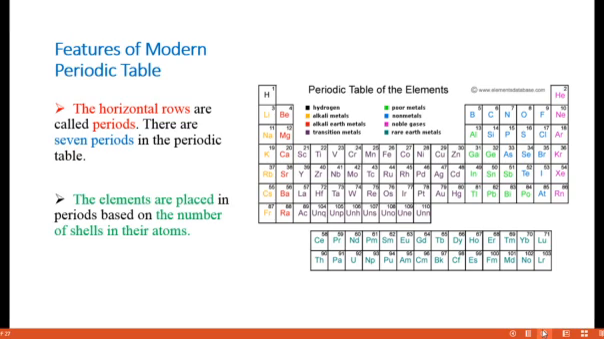The elements are placed in the periods based on the number of shells in their atoms. Okay. So how many shells? For example, hydrogen has only 1 shell. Lithium has 2 shells, so it comes under the second period. Sodium has 3 shells, so it comes under the third period, like that. The elements are placed in periods based on the number of shells in their atom.